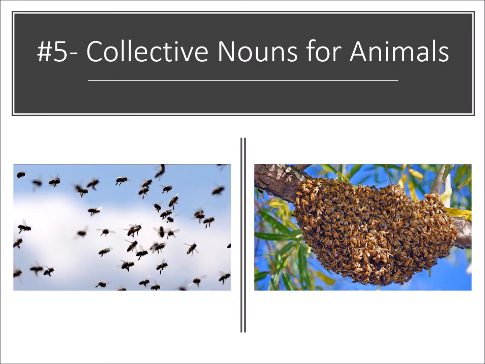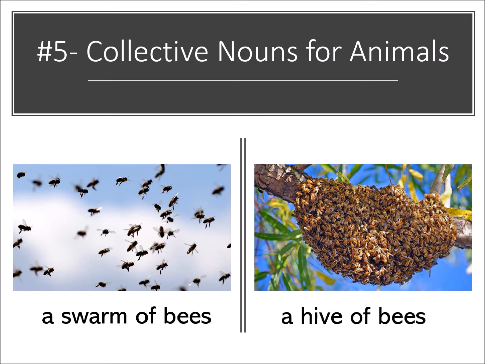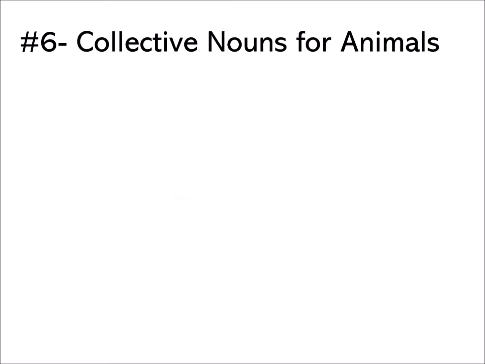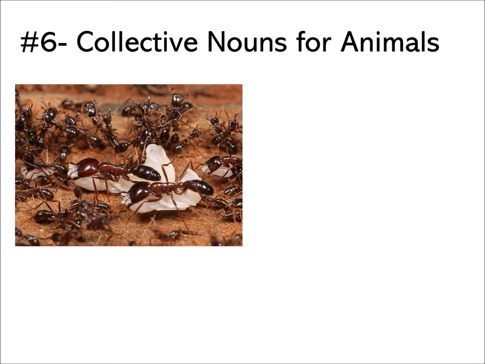Yes, these are bees. When they're flying, the insects which are flying together in a group, what do we call? Yes, a swarm. You can say a swarm of insects, or you can say here a swarm of bees. And the second picture, they are flying around the hive, so you can name it as a hive of bees. A hive of bees, yes.